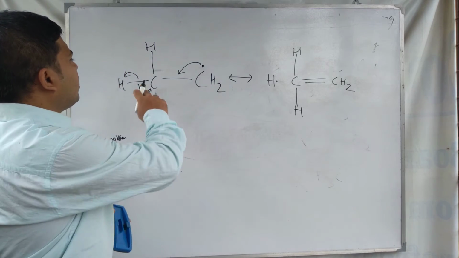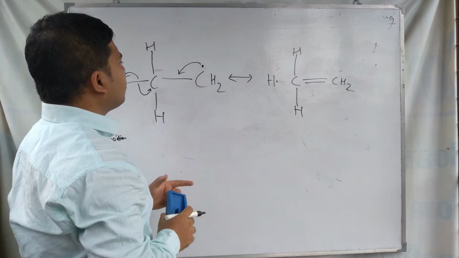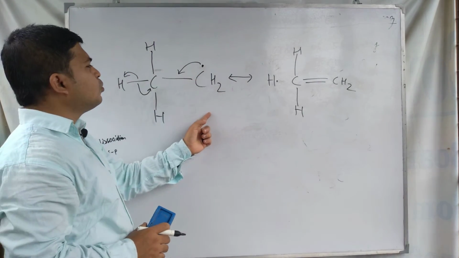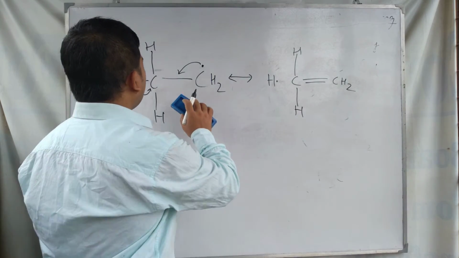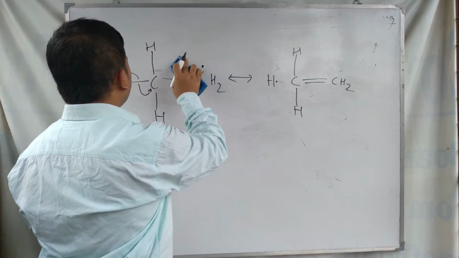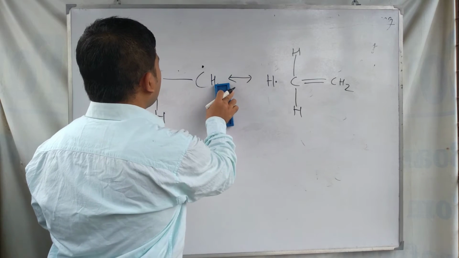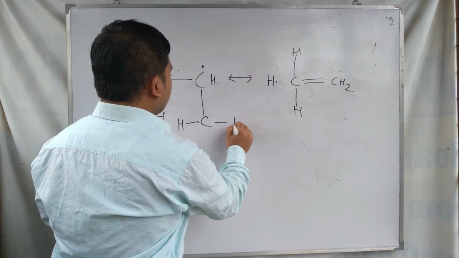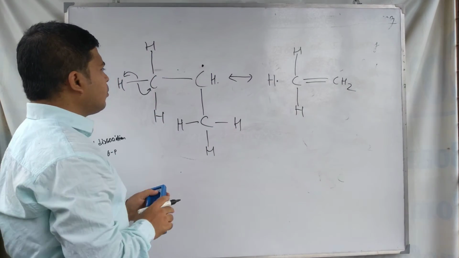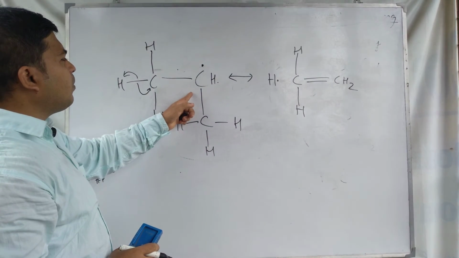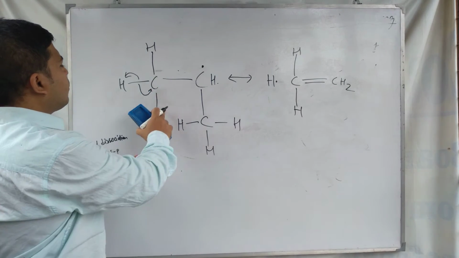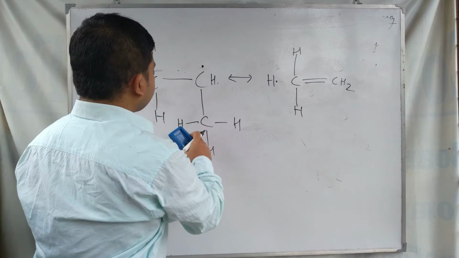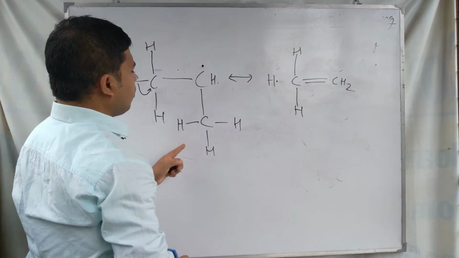So this sigma carbon hydrogen bond is overlapping with the p orbital of the CH2. This is called hyperconjugation, and if there are more methyl groups attached to the radical carbon, look at this one here, it can form hyperconjugative structures with these 3 carbon hydrogen bonds and with these 3 carbon hydrogen bonds.